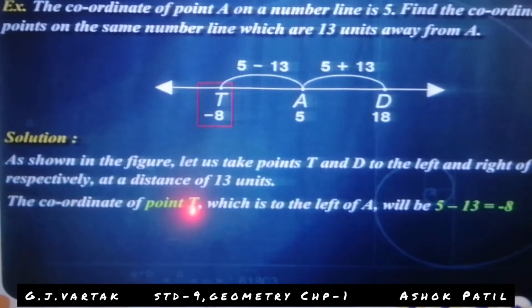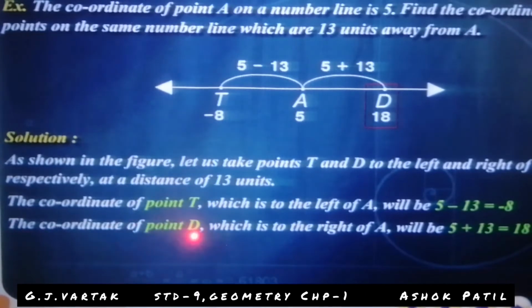The coordinate of point T which is to the left of A will be 5 minus 13 is equal to minus 8, because this is the left side and this is the right side. So the coordinate of point T is minus 8. Look here, T is on the left side of 5.